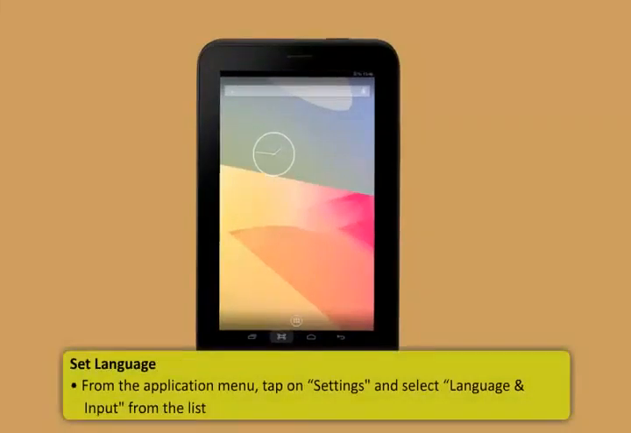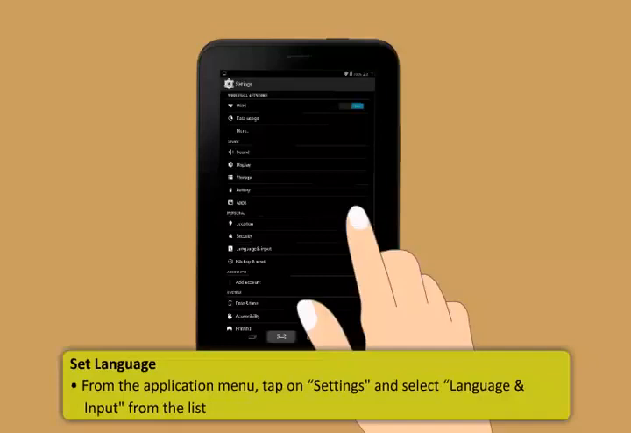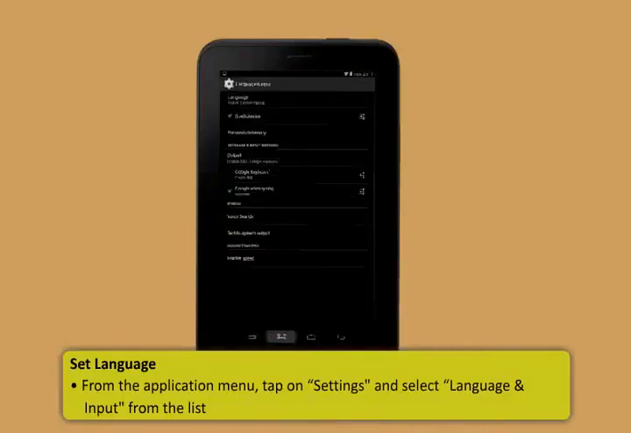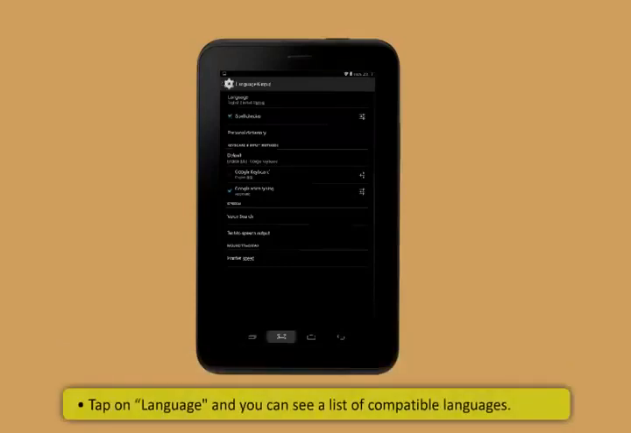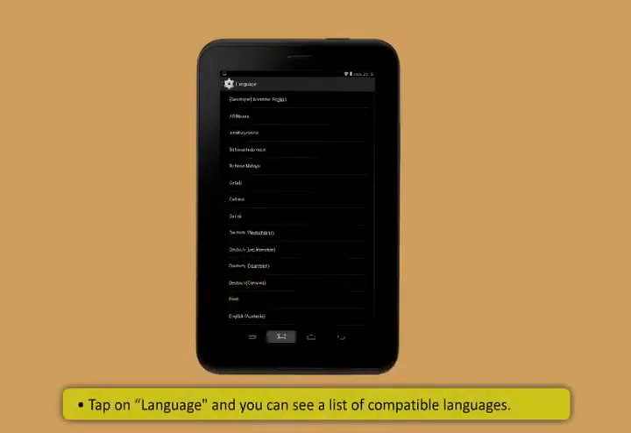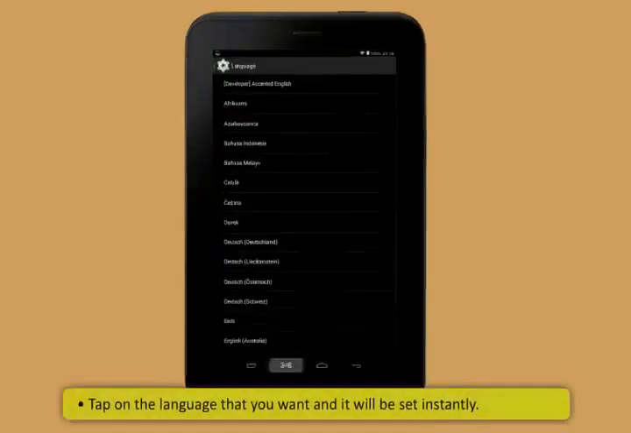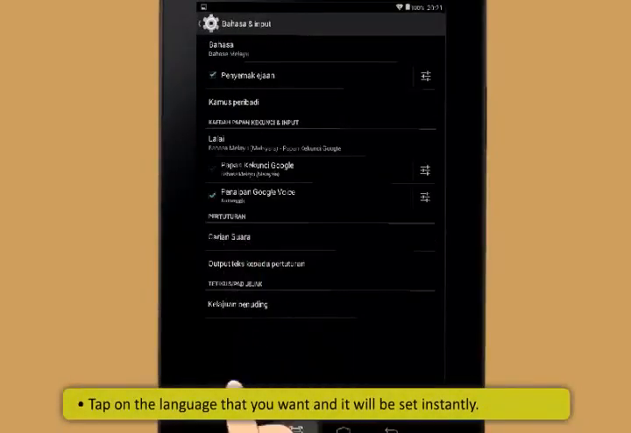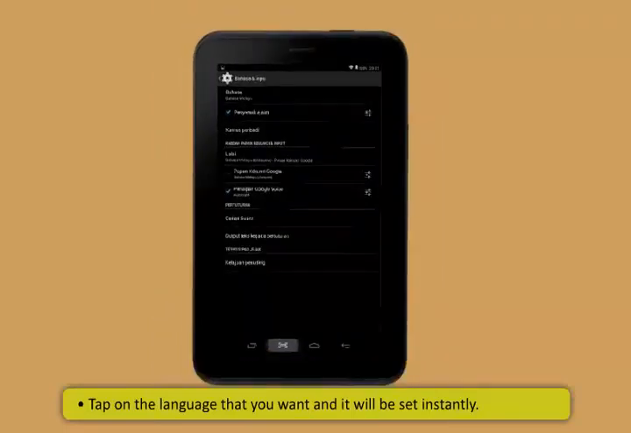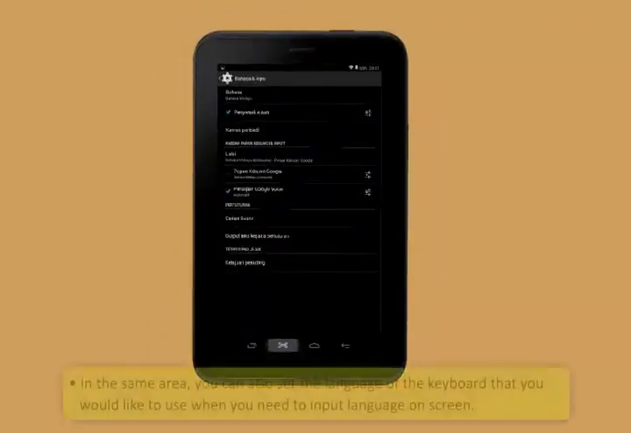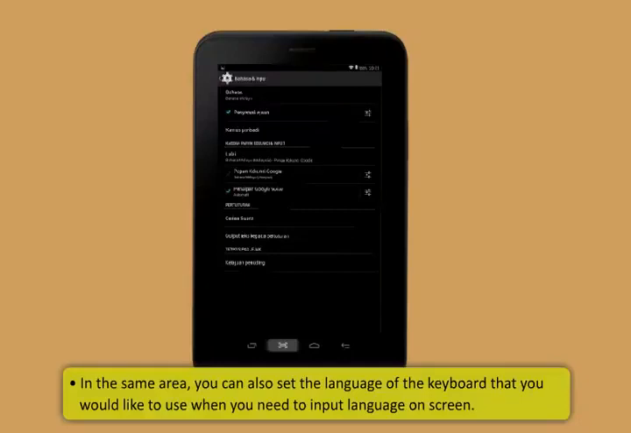First, from the application menu, tap on Settings and select Language and Input from the list. Then, tap on Language and you can see a list of compatible languages. After that, tap on the language that you want and it will be set instantly. In the same area, you can also set the language of the keyboard that you would like to use when you need to input language on screen.